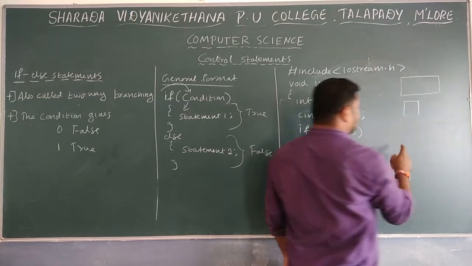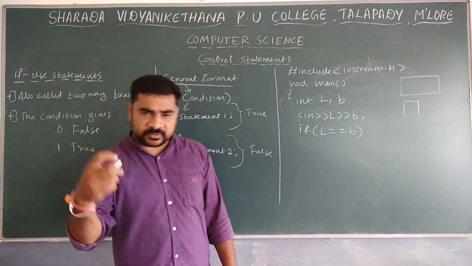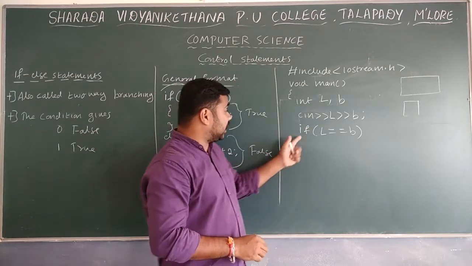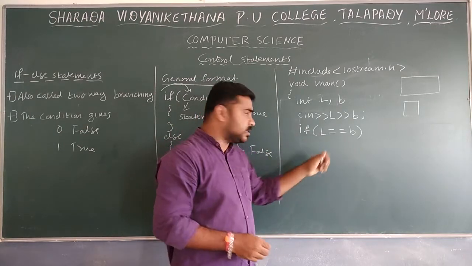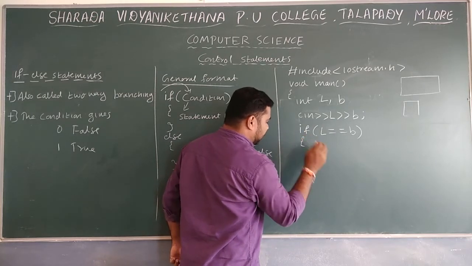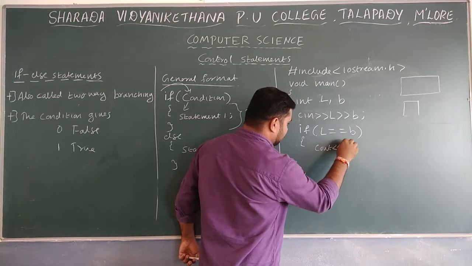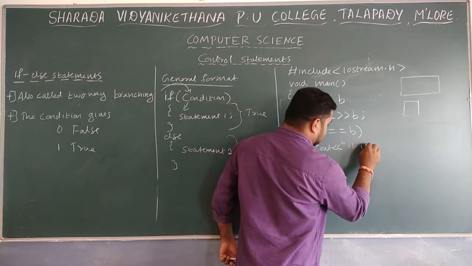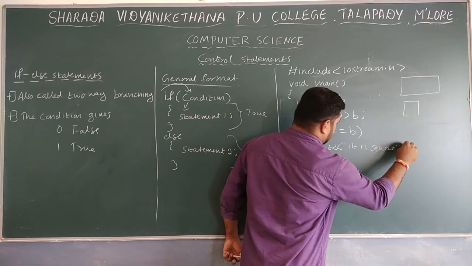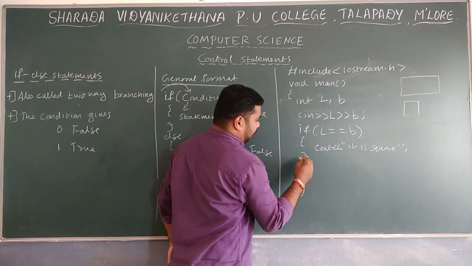In case of square, length and width will be the same. In case of rectangle, length and width will be different. So whenever length and width are the same, we can use the open flower bracket, or without using the flower bracket also we can write cout, then I write it is square, then closing flower bracket,